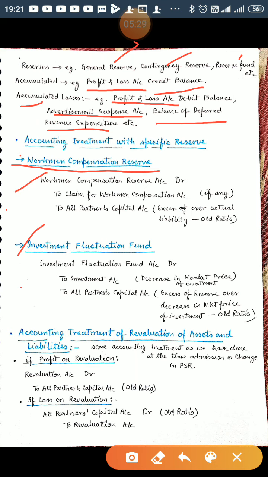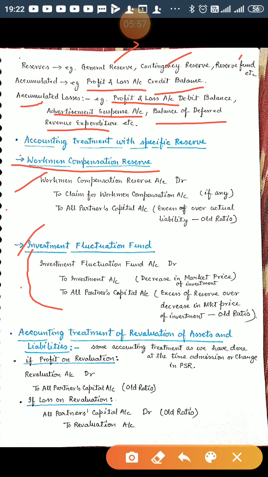So conceptually, the journal entry is investment fluctuation fund account debited to investment account. The investment account is credited with the amount of decrease in the value of investment as compared to market price, and to all partners' capital accounts, that is the excess of reserve over the decrease in market price of the investment, in their old ratio.